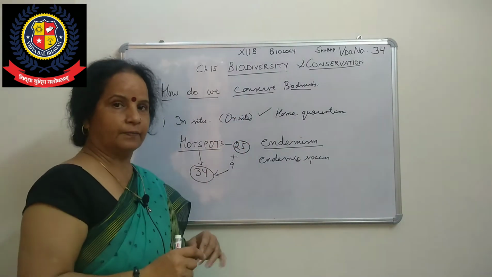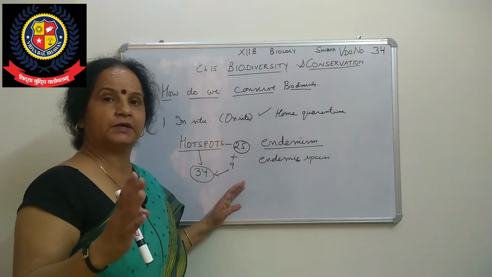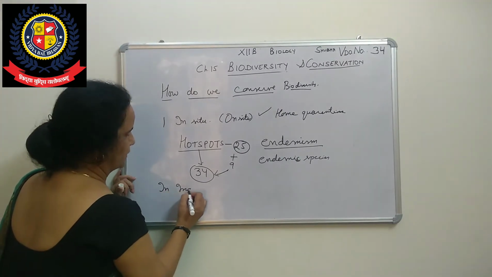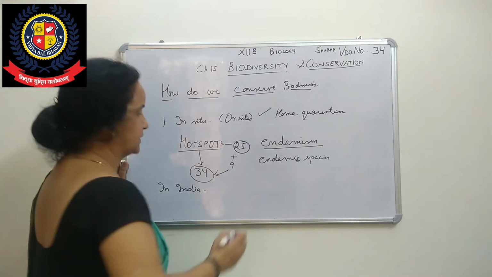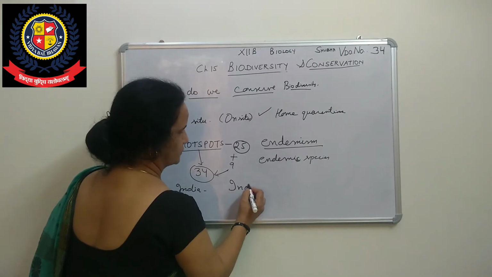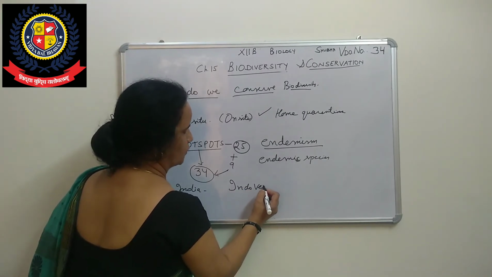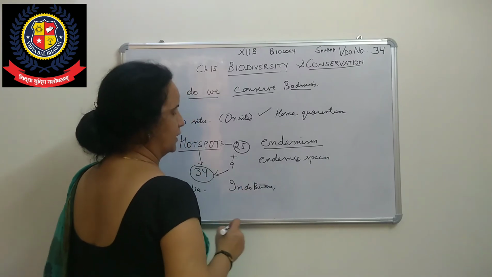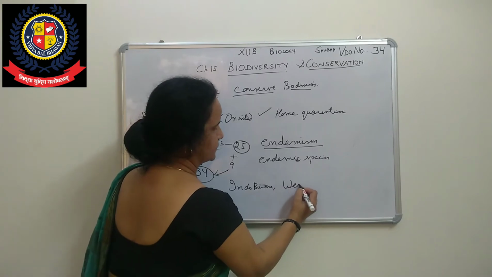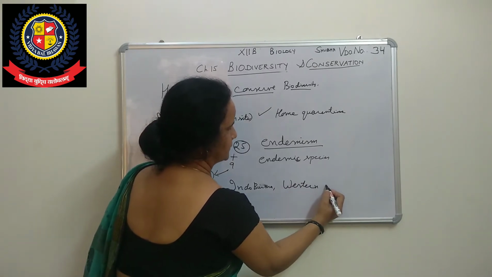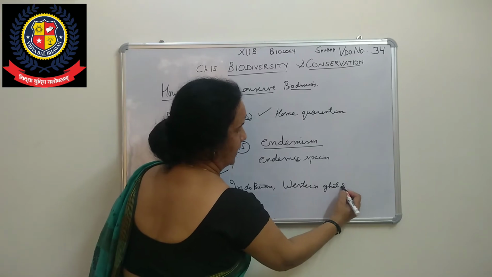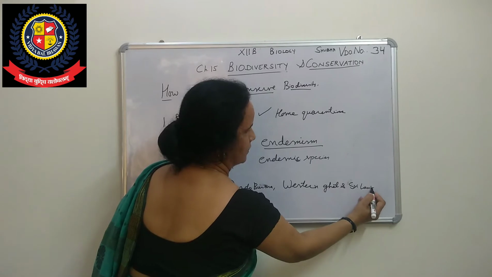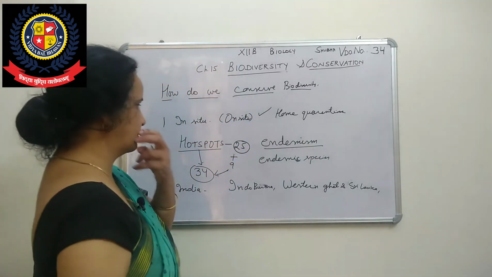When we talk about India, I am giving the names because questions can be asked. In India, three hot spots are named. They are Indo-Burma, the Western Ghats and Sri Lanka, as given in the book, and the third one is the Himalaya.